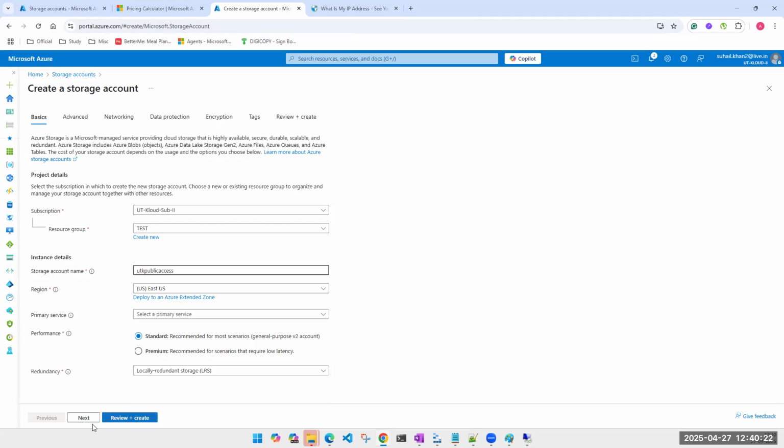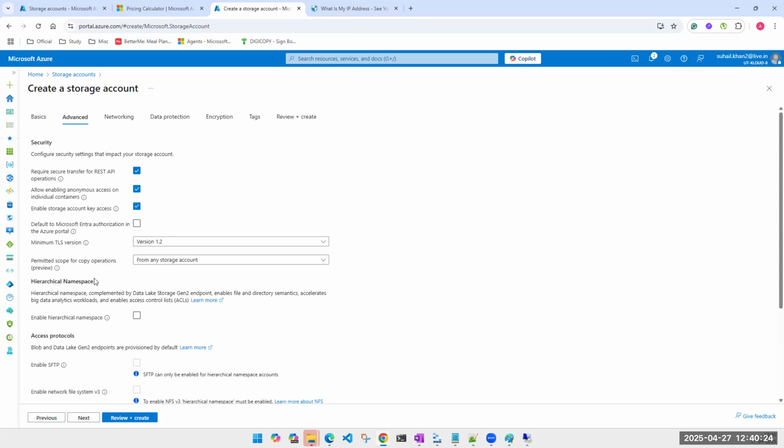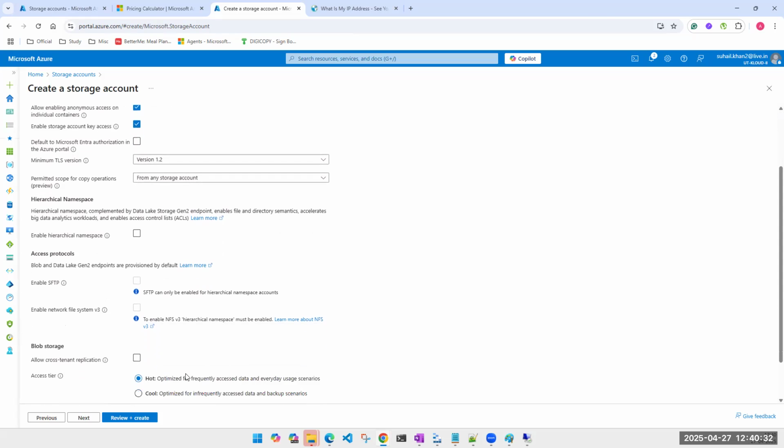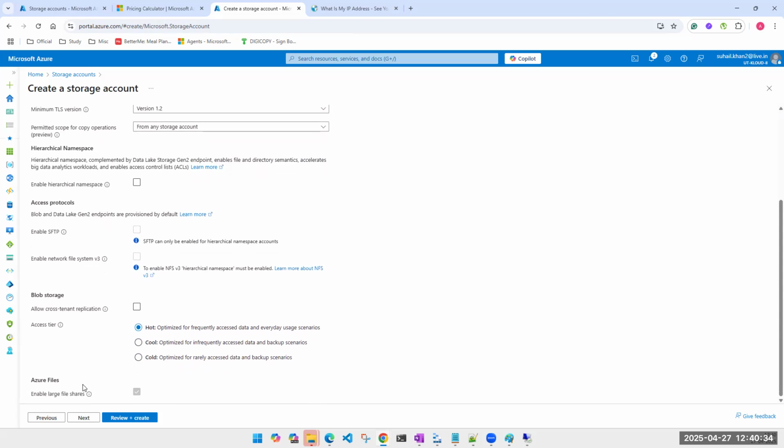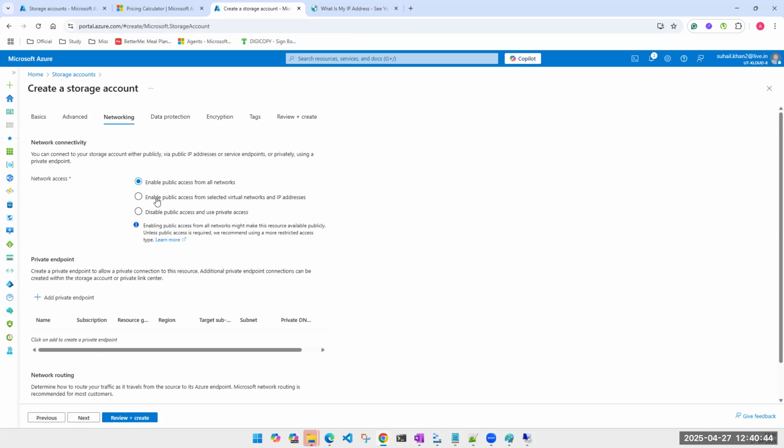Aradhya has also shared the public IP. Fine. Two are enough, I guess. Keeping this enabled as of now, but I'll show you the usage later. Hot is fine. This is the place where you select the default tier for your files, but you can change it later also. I am creating this account with public access enabled from all networks.